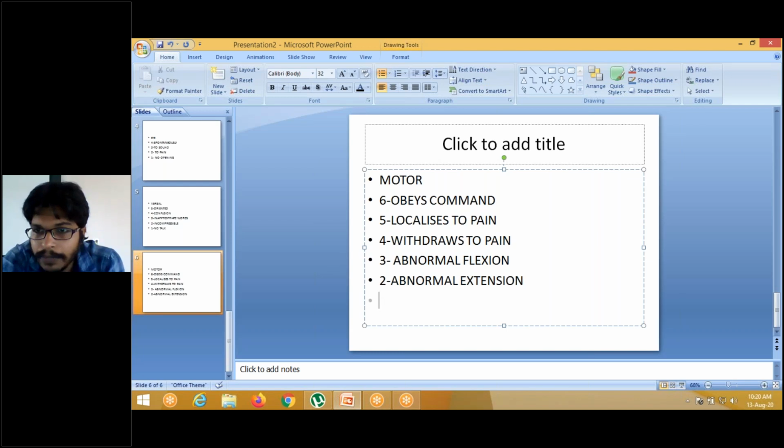If you pinch or give any pain stimulus, abnormal flexion will be seen. Normal flexion is like withdrawing. In abnormal flexion, some abnormal movement will be there, like it is not a normal flexion. Sudden jerky movement and all. In abnormal extension, to pain, he will extend his limbs. Normally, he will flex, na? This is abnormal. One is no movement.